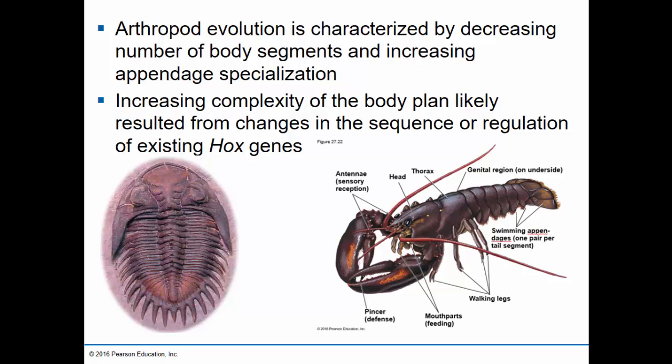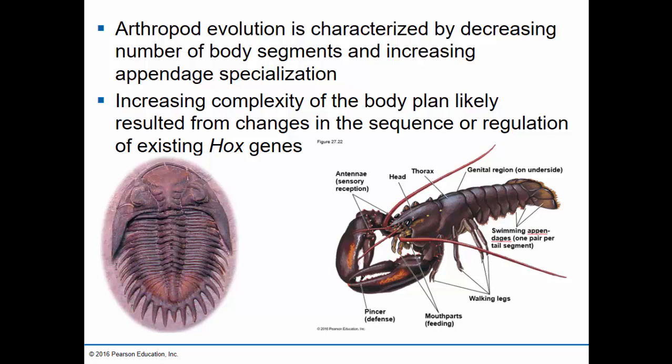We compare this to a modern arthropod, the lobster here, and we see it has only 3 segments: the head, the thorax, and the abdomen is the tail end. But the appendages are very specialized.